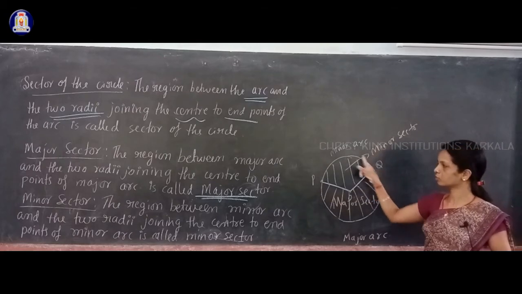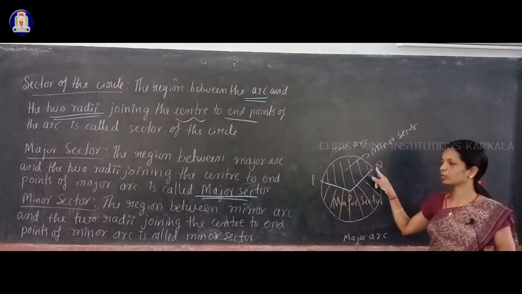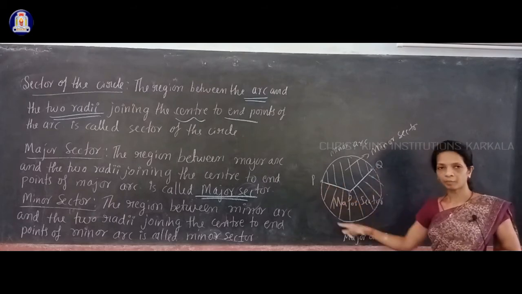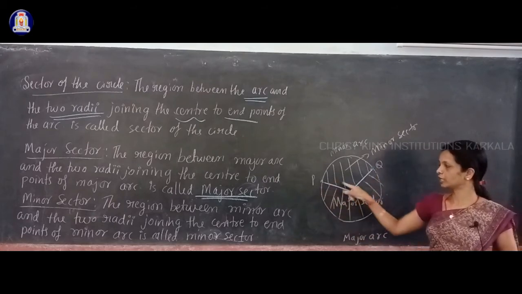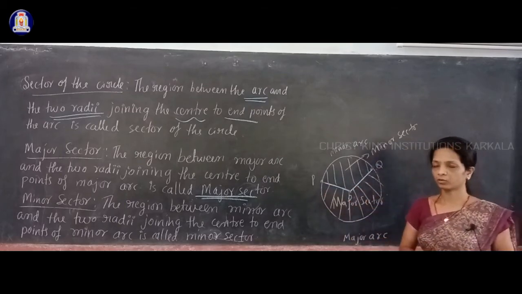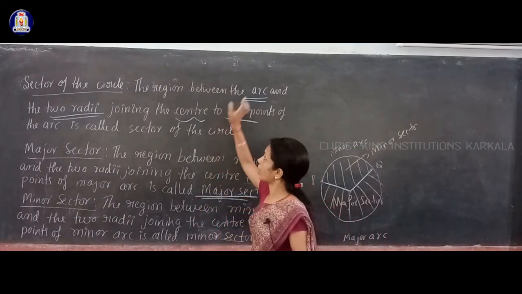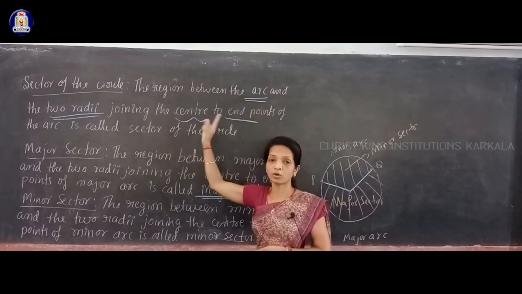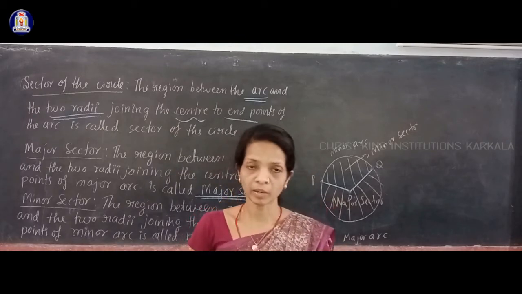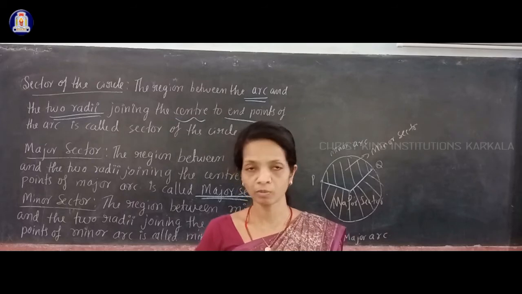Minor sector is the region between the minor arc and the two radii joining the center to the end points of the minor arc, and major sector means the region between the major arc and the two radii joining the center to the end points of that major arc. So a sector means the region between the arc and the two radii joining the center to the end points of that arc. If my arc is a minor arc, then you have a minor sector. If the arc is a major arc, then you have a major sector.